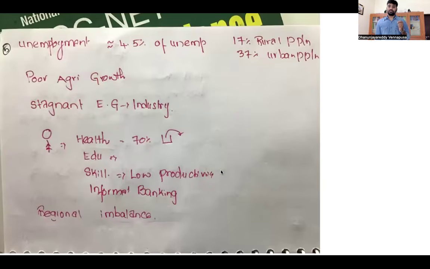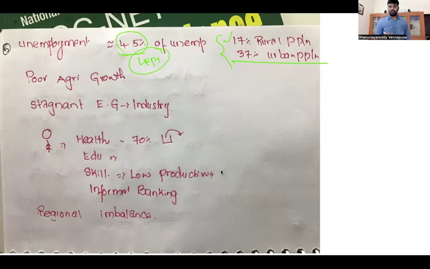According to the latest PLFS, Periodic Labour Force Survey, the unemployment rate in the country is somewhere around 4.5% of the total labor force, in which 17% is from the rural population and 37% is from the urban population. 37% of the urban population looking for jobs are unable to get them, and 17% of the rural population is also unable to get them.